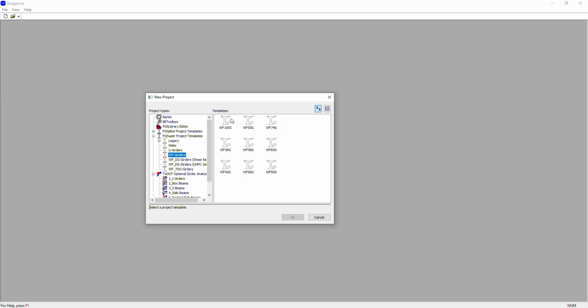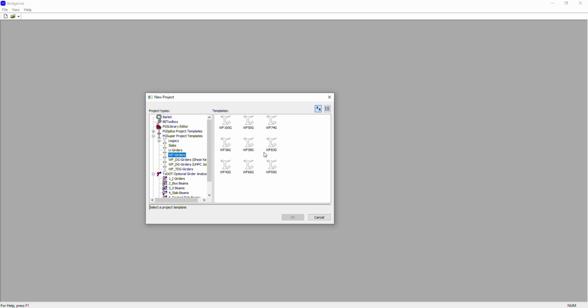These are all WSDOT, the Washington Department of Transportation, standard girders. So I will show you how you can do some standard girder design for WSDOT.